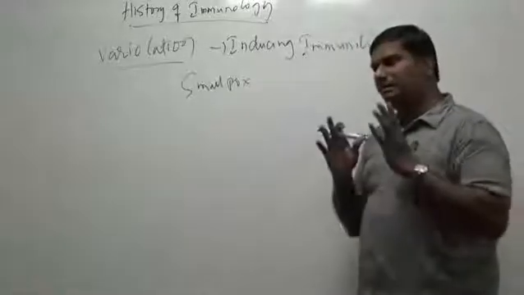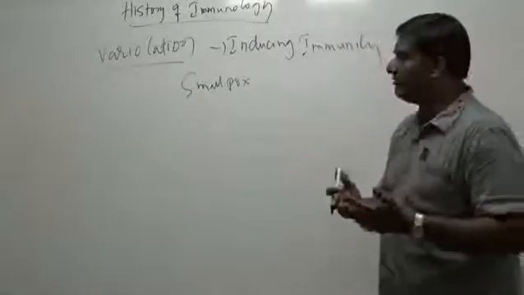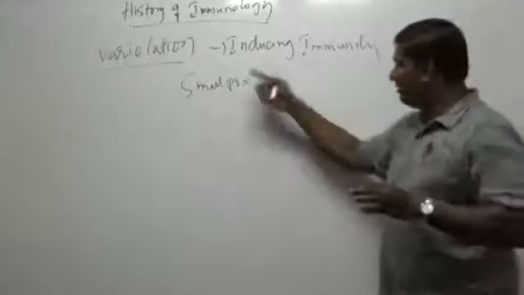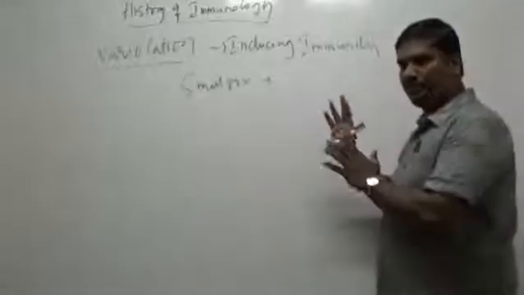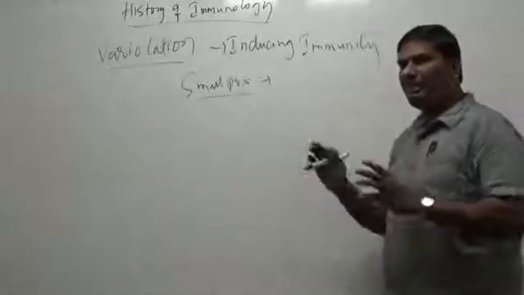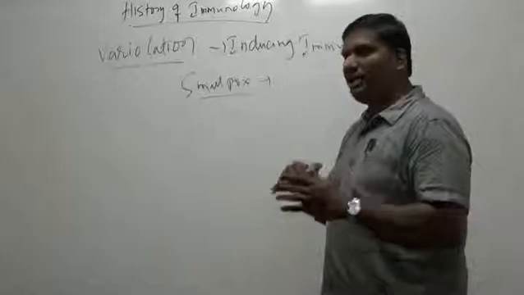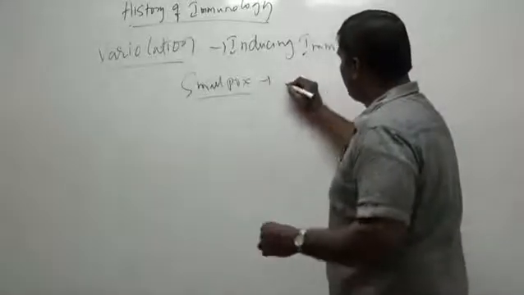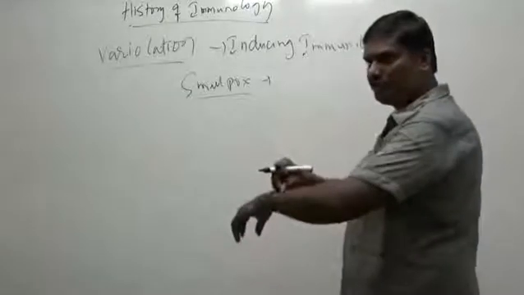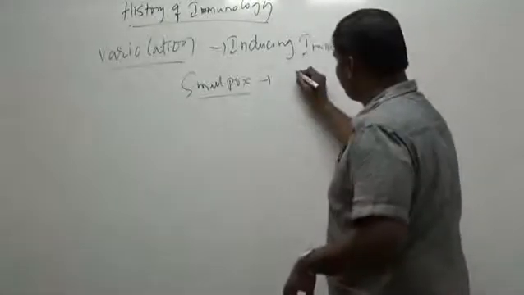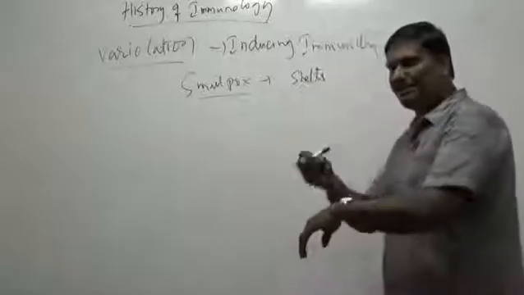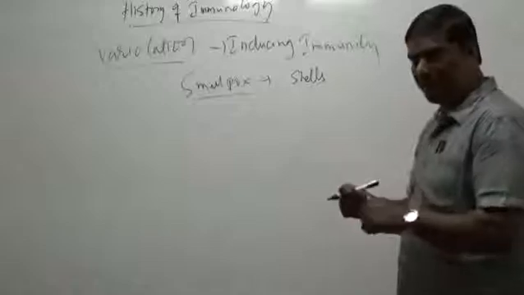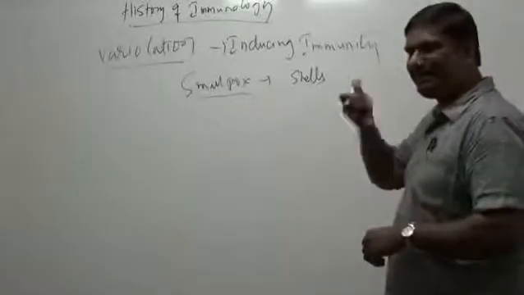Smallpox was dangerous back then. Now it is almost eradicated, in fact completely eradicated. But back in the 10th century and through most of history, smallpox was a big problem. It usually ended up with death or several deformities. They used to collect the shells of the pustules after they dried up, make a powder, and either inject it under the skin of healthy people, or make them inhale that powder.